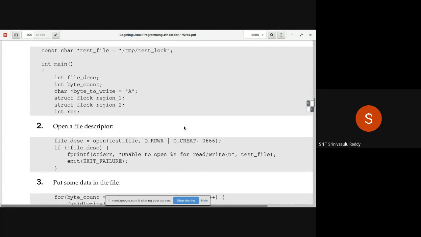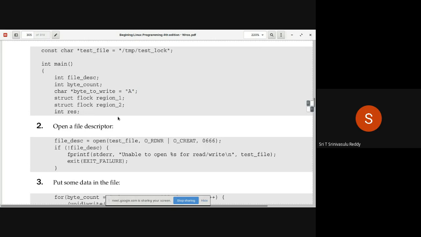So now what are you going to do? You have to create a file with this particular name, /tmp/test_log. So it is a main function, a file descriptor, then some other variables of interest, byte count or whatever. Because now you are creating a file by storing the character capital A in the entire file. Some data must be there, right? So he is actually trying to create a file with 100 bytes of data, where all the 100 bytes are going to be capital A only. It is a kind of simulation. So the byte to write is capital A.